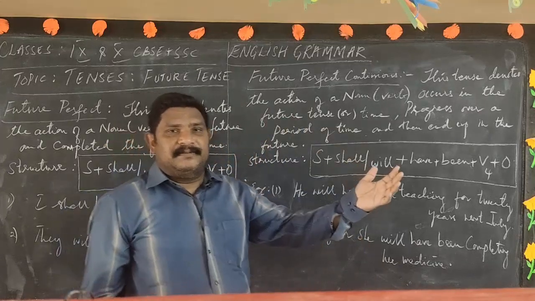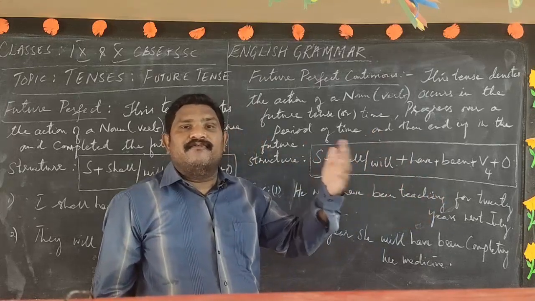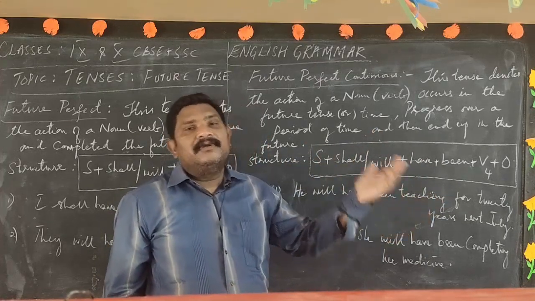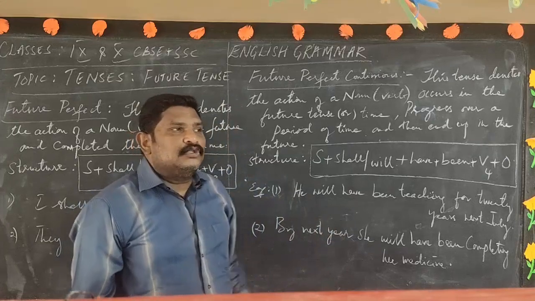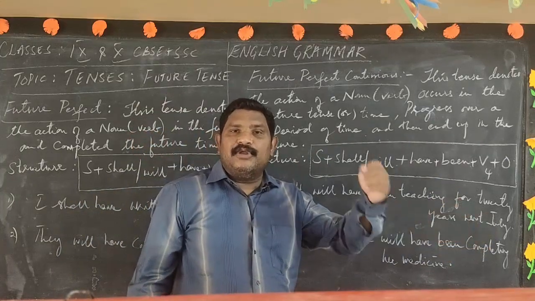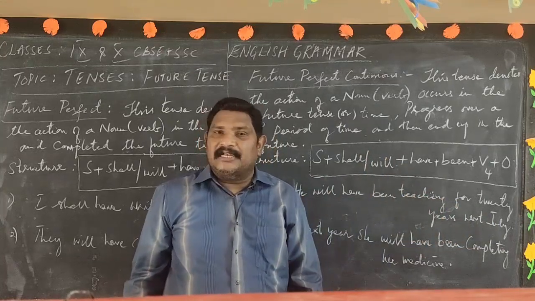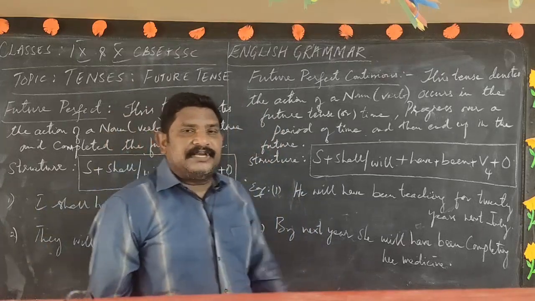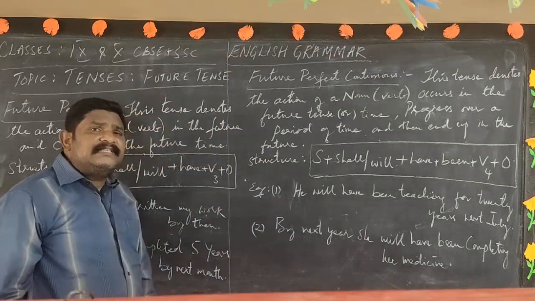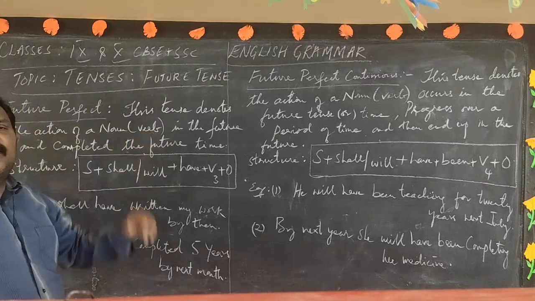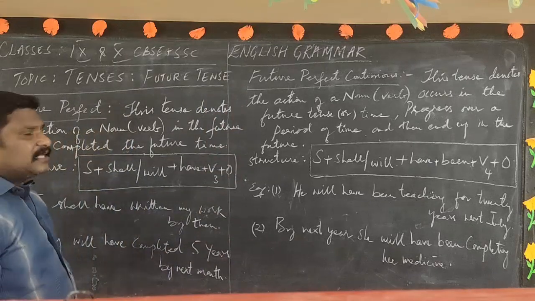Or all the expected actions of a verb of the future, which we are expecting in the present, that also comes under future tense. So the planned actions, scheduled actions of the verb in the future, expected in the present, can also be studied under future tense. Yesterday's class we studied simple future and future continuous. Now in today's session I am going to cover future perfect and future perfect continuous. That's what today's class is based on.